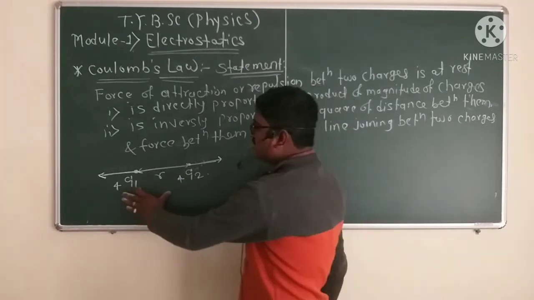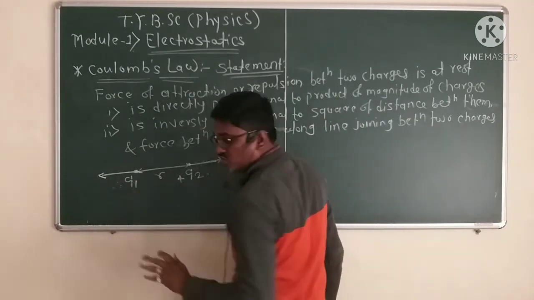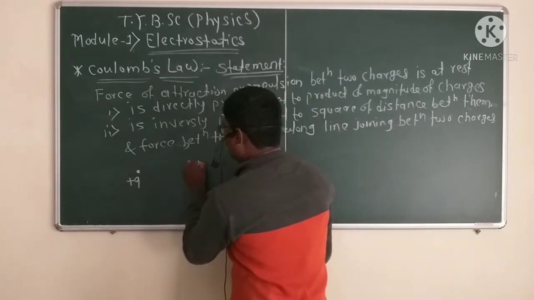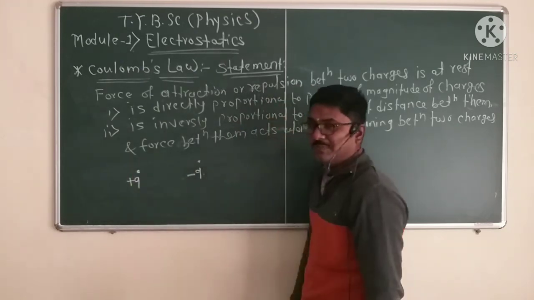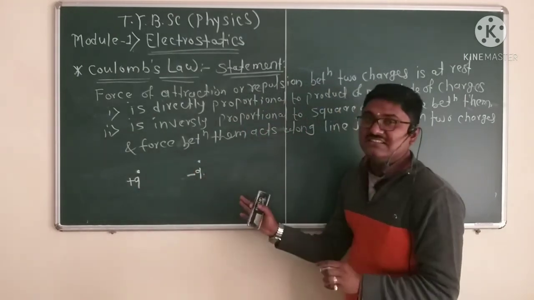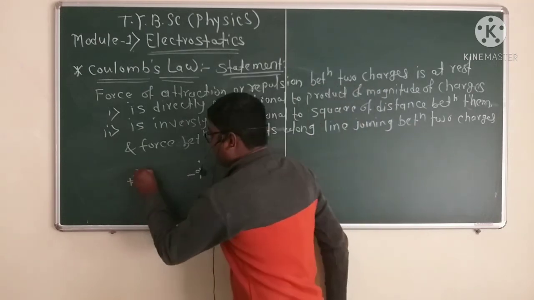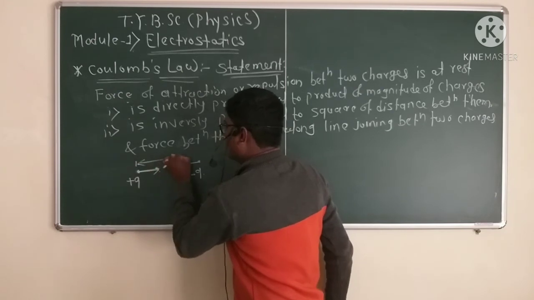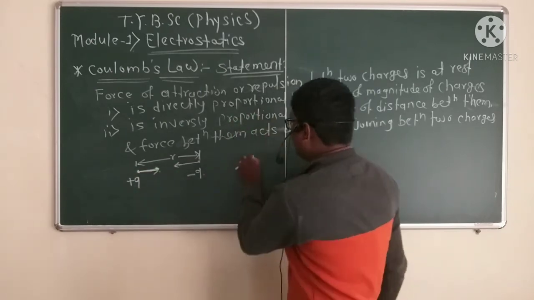Why? Because these two charges are like charges. Then suppose these two charges are plus q and minus q, situated in free space. Then these charges, plus and minus, are unlike charges. For unlike charges, there is a force of attraction in that direction, and this is the distance between the two charges, plus q and minus q.